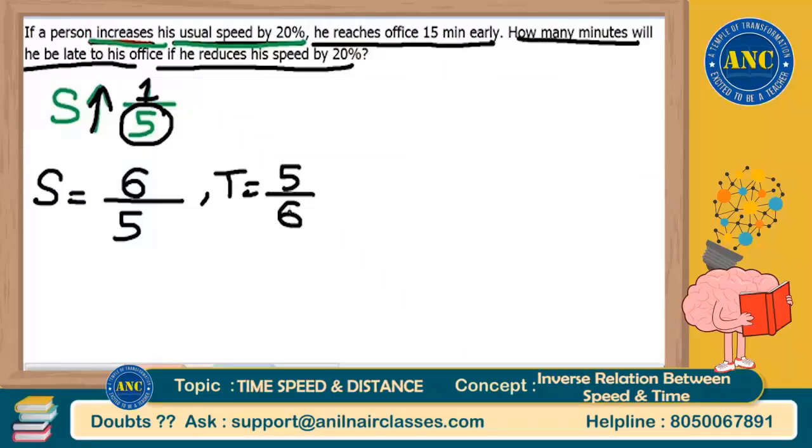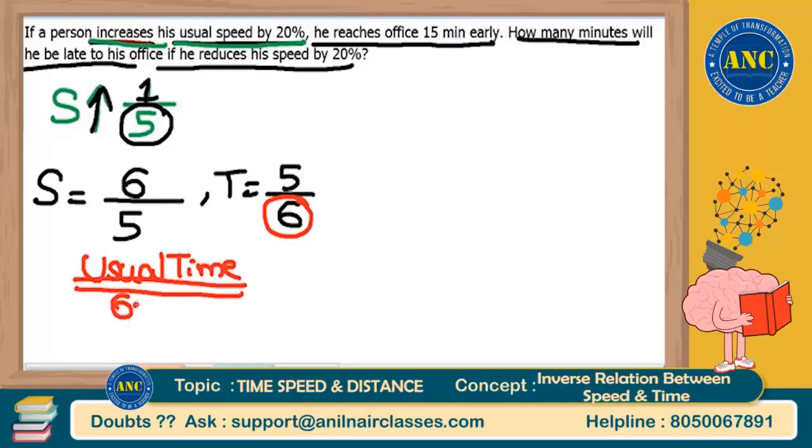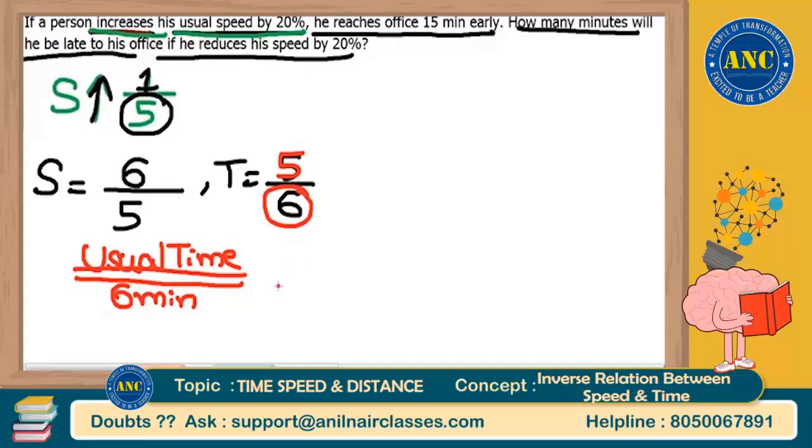Again, I explained this in the previous questions and in yesterday's class also. What is the meaning of time is 5 by 6? The denominator always represents the usual value or the actual value. Usual time taken is 6 minutes, but today he took only 5 minutes. That means he is early by 1 minute.